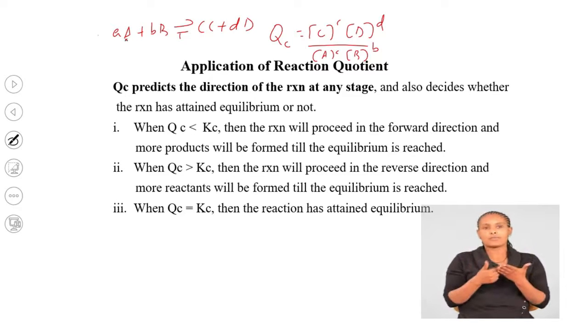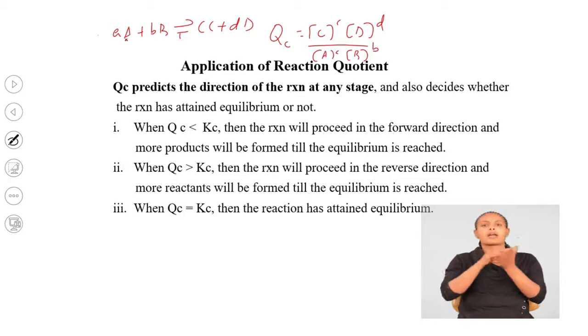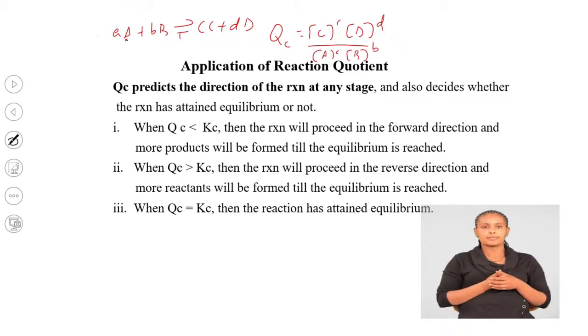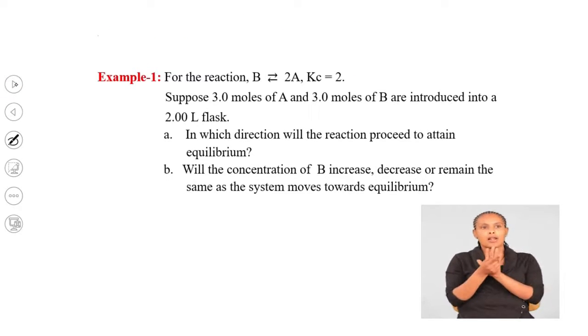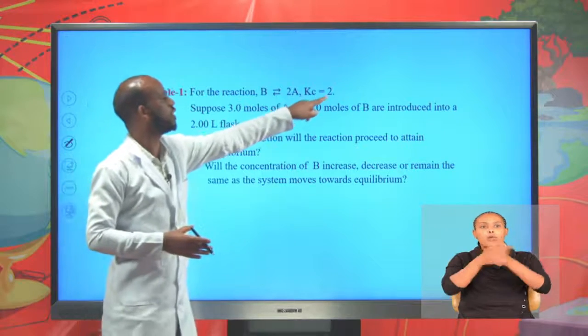Therefore, the reaction quotient or Qc predicts the direction of the reaction at any stage, at any time. For example, for the reaction, now this reaction is an equilibrium reaction. Its equilibrium constant is 2.